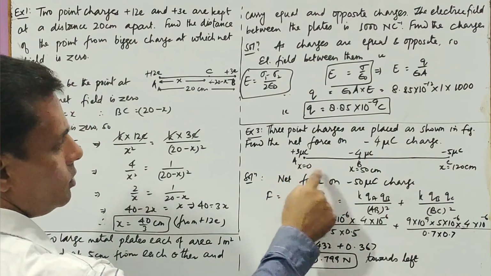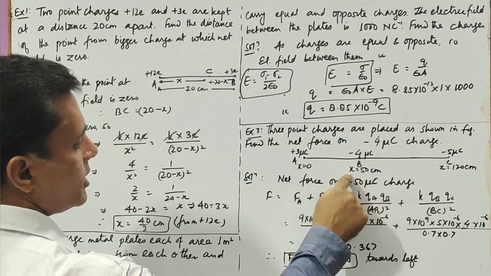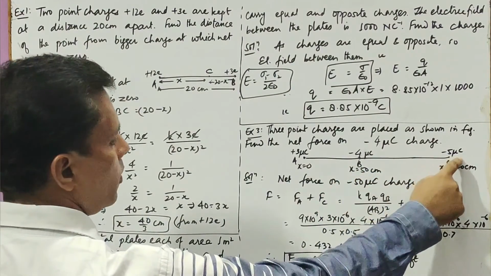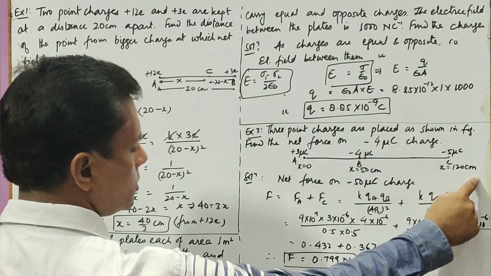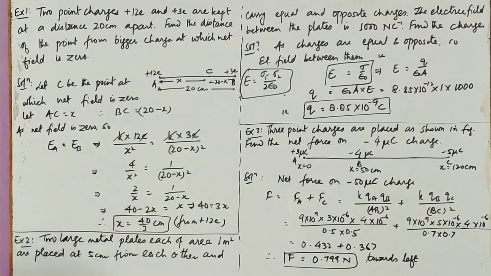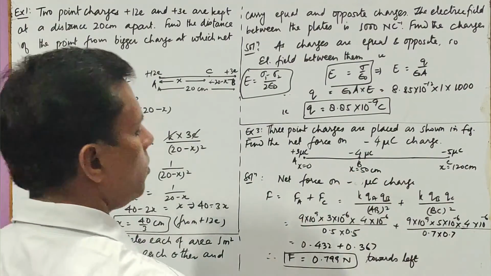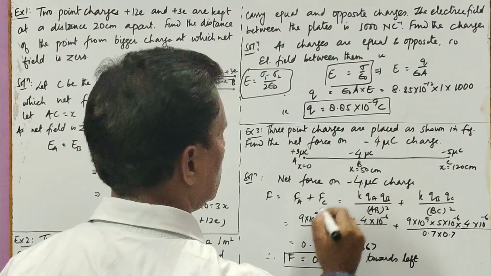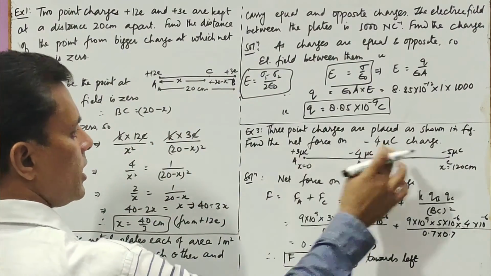Now, another numerical we have got, that in this system, we have got a charge at point A where x is 0, the charge at point B where x is 50 centimeter, and the charge at point C where x is 120 centimeter. We have to find the net force at the point where we have kept the minus 4 microcoulomb charge. See, the minus 4 microcoulomb charge we are placing here. This is between this and this.